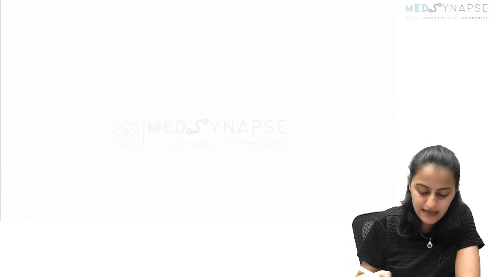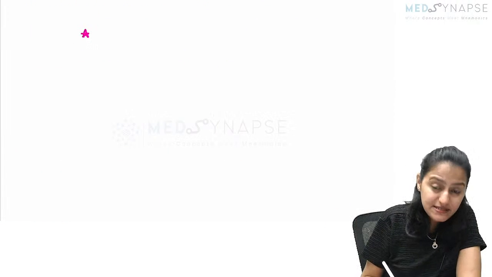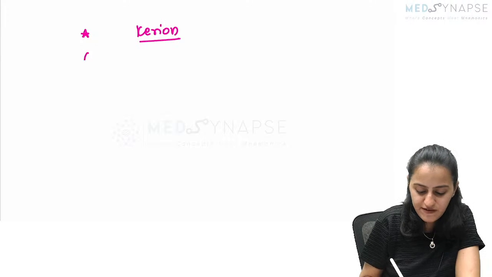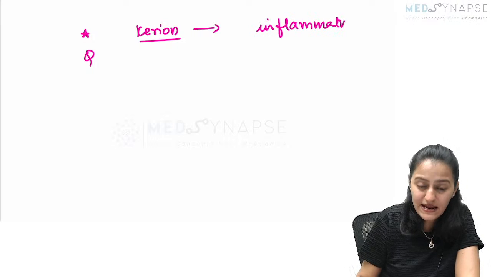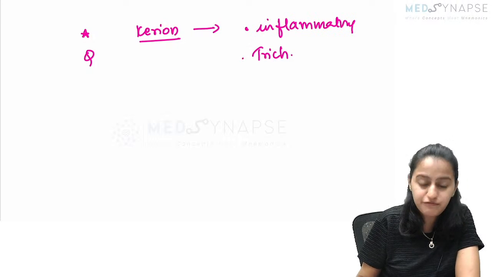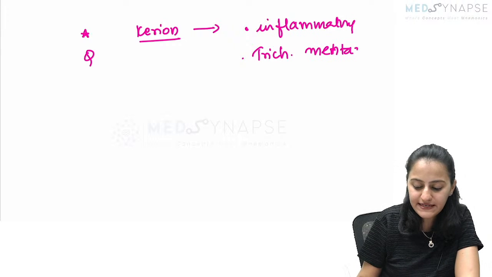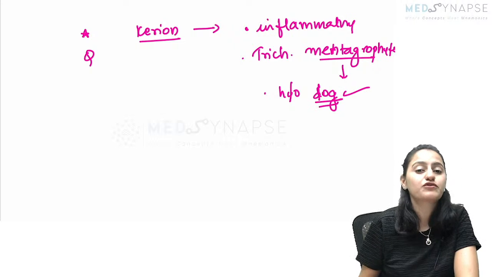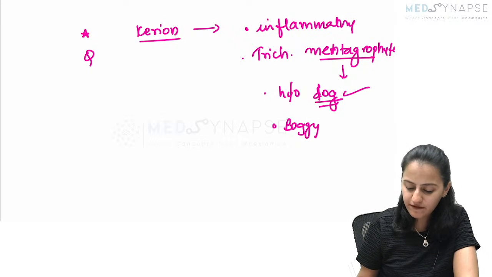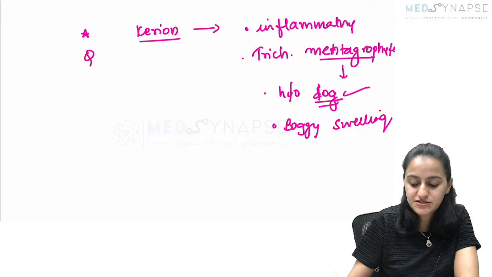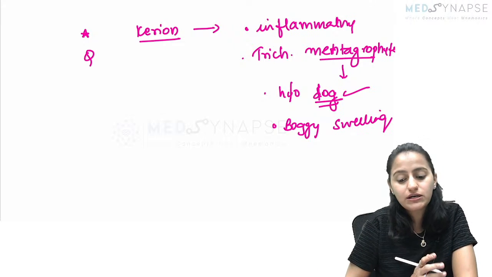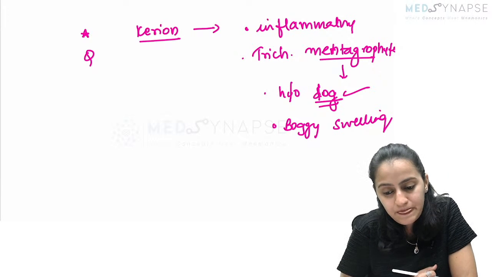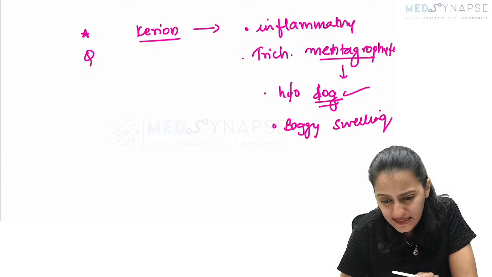And also remember that in inflammatory tinea capitis, a very important question which is frequently asked is kerion. So it is inflammatory tinea capitis. The common one is Trichophyton, the mentagrophytes, verrucosum, and generally there is going to be a history of a dog, a pet animal. History of dog is very, very important. The question will mention boggy swelling, history of dog. All this is kerion, Trichophyton mentagrophytes. Is this clear with everyone?